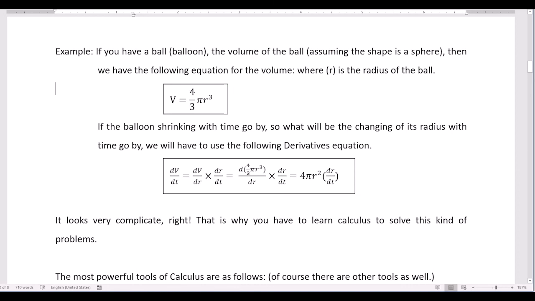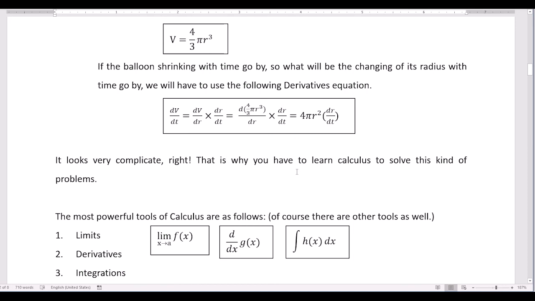If the balloon is shrinking as time goes by, what will be the change of its radius with time? We will have to use the following derivative equation. It's very complicated, right? That is why you have to learn calculus to solve these kinds of problems.